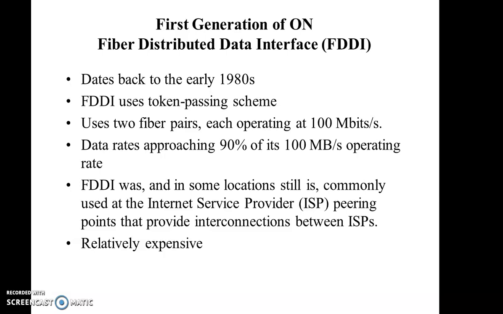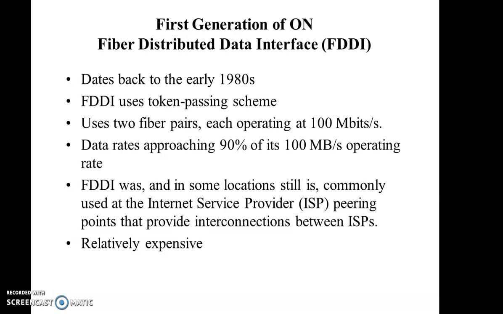Data rates are approaching 90% of its 100 Mbps operating rate. So it is very nice efficiency, so that we can use this FDDI in our private network or local networks. It can be extended up to 200 kilometers.